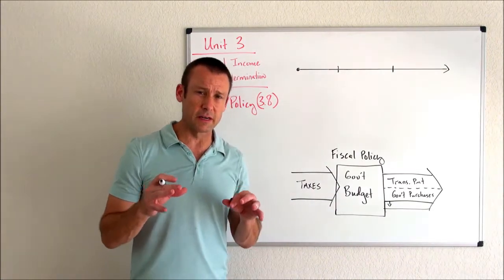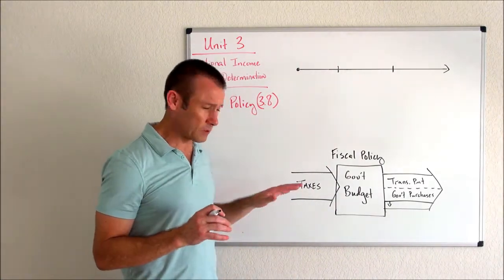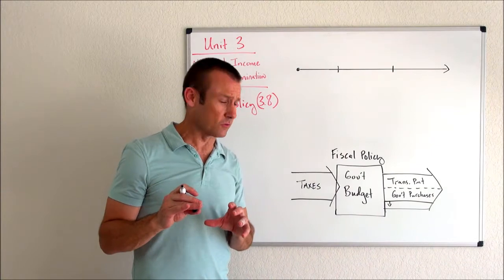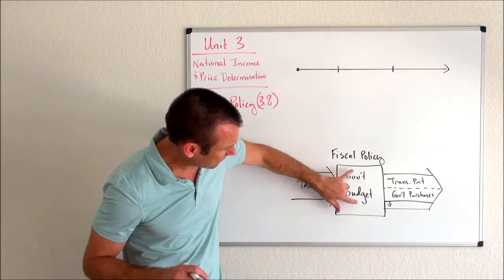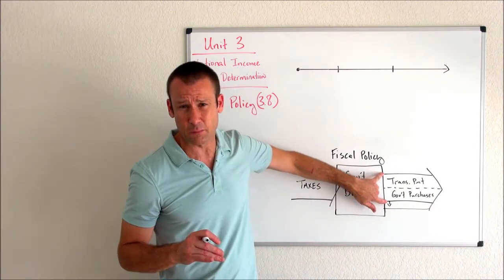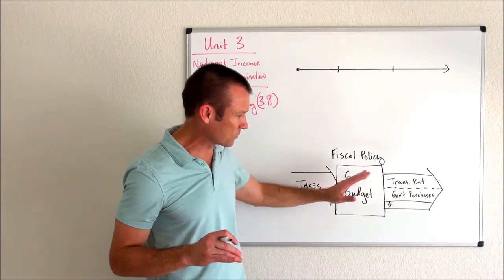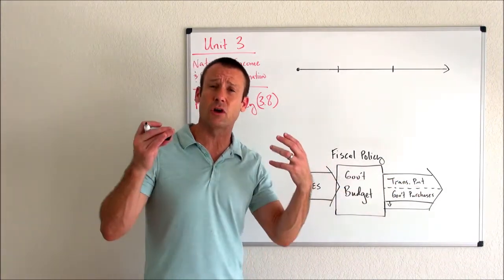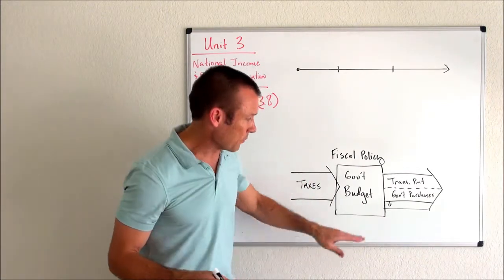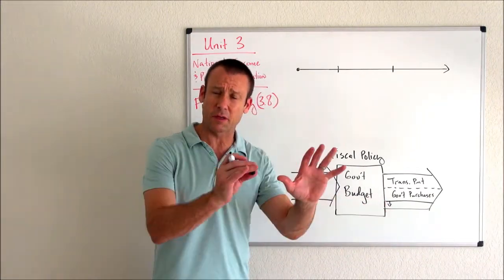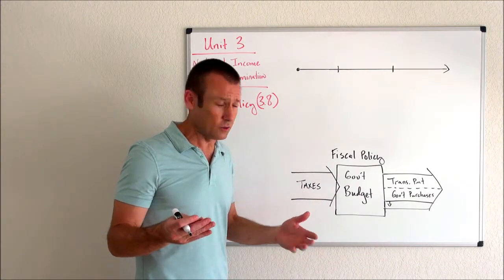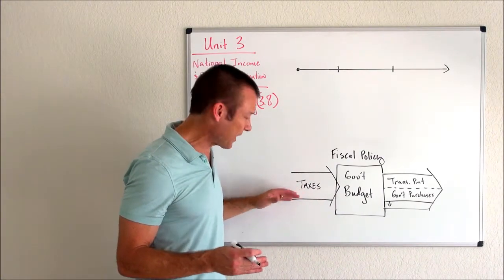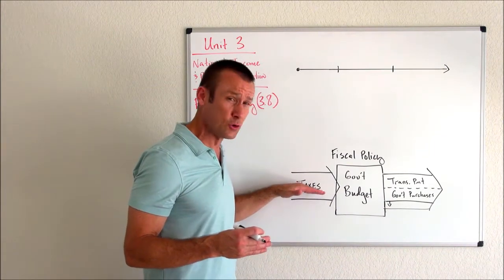Now, something very interesting is going to take place. But there was something I didn't note originally in this video that I need to note now. Originally, I had my taxes purposely drawn as big as my transfer payments and government purchases, my inflows equaling my outflows. I had what is called a balanced budget. But when I increase government purchases to stimulate the economy, and if I don't change my taxes, which is often what I will do, a lot of times I won't change my taxes. In fact, if we're in a recession, a lot of times I might even reduce taxes.